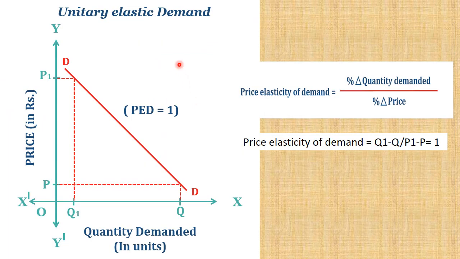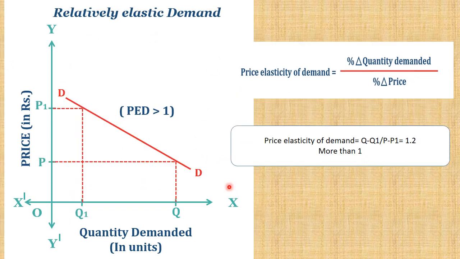Next we'll go to unit elastic demand, or otherwise unitary elastic demand. Here the change in quantity demanded is equal to the change in price. Therefore we get the answer 1, that is called unit elastic. Then we'll go to the elastic range of the elasticity of demand.